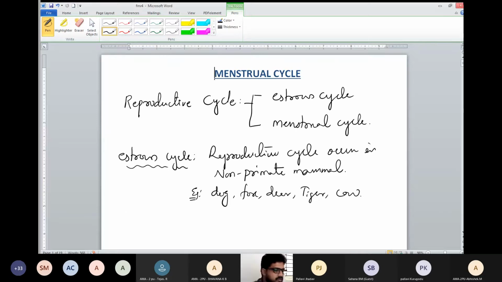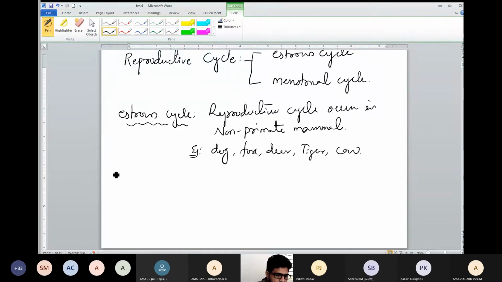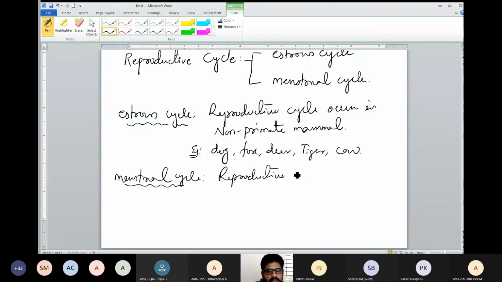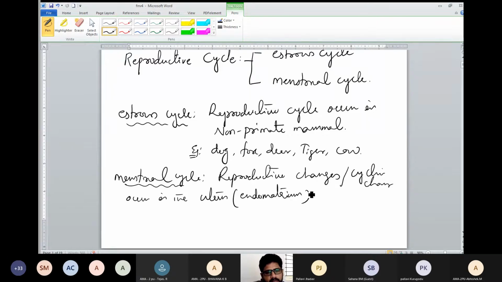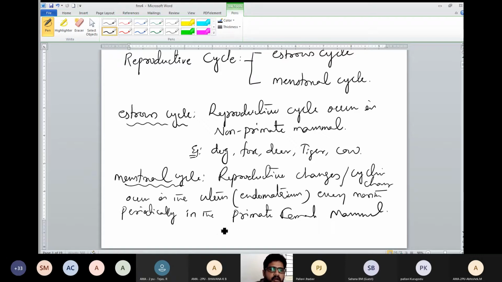Then what is menstrual cycle? Menstrual cycle: cyclical changes that occur in the uterus, mainly the endometrium, every month, periodically, in the primate female mammal, is called menstrual cycle.